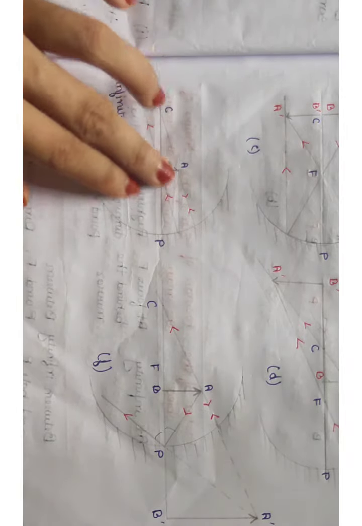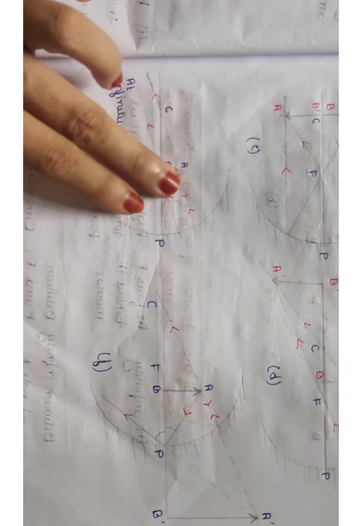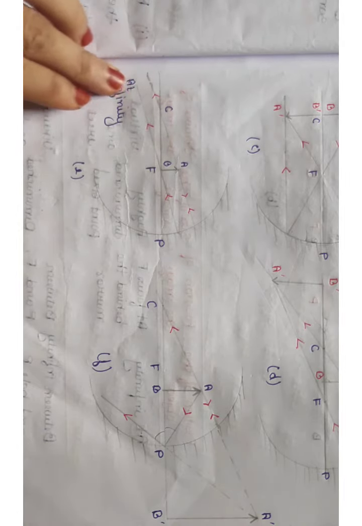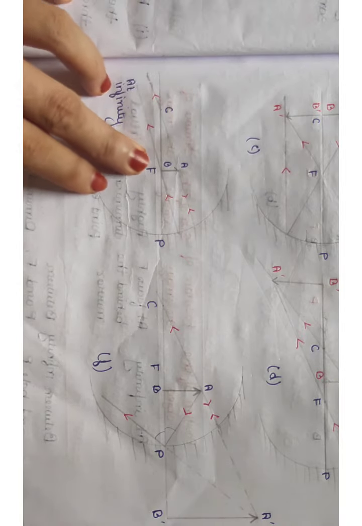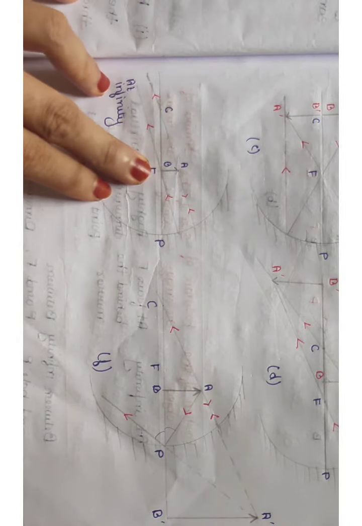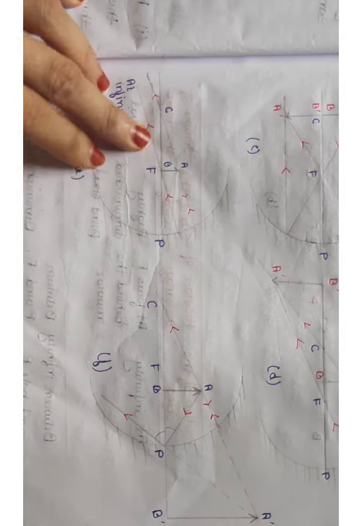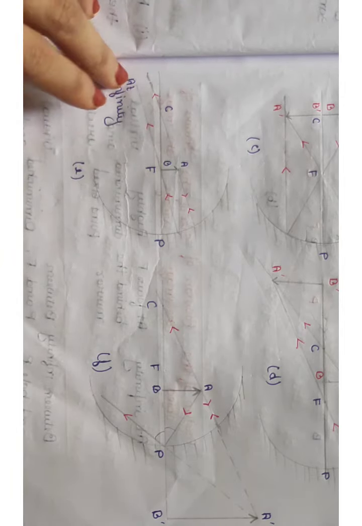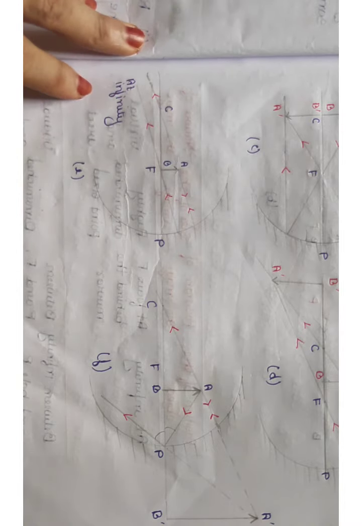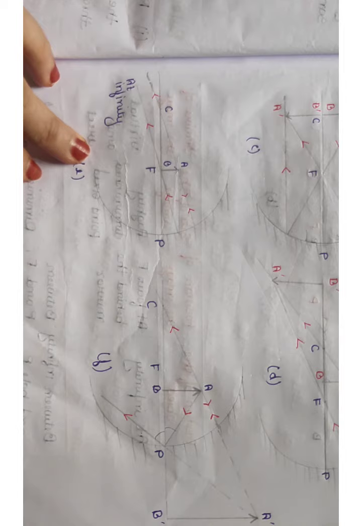In this figure we cannot show how the rays keep on going, so here you just need to know that whenever the object position is at the focus, the image position will be at infinity, and that will be highly enlarged and real and inverted.